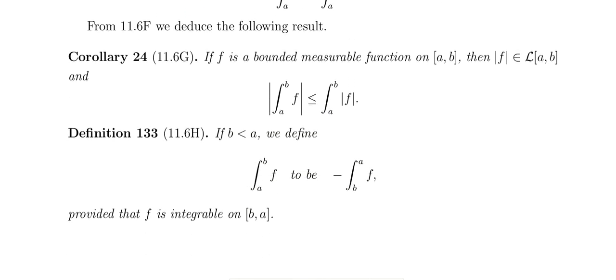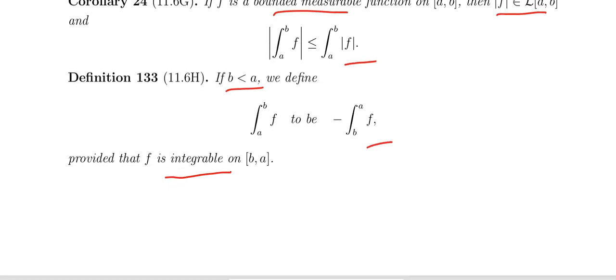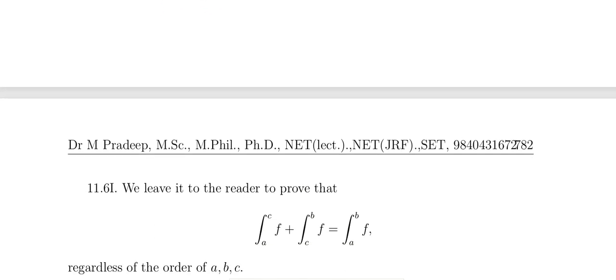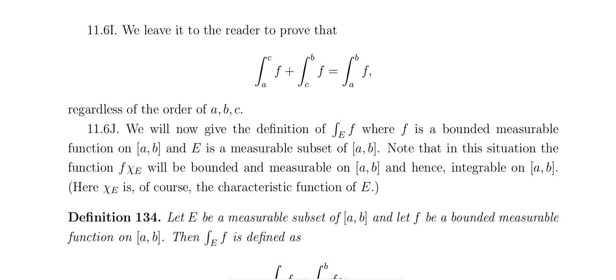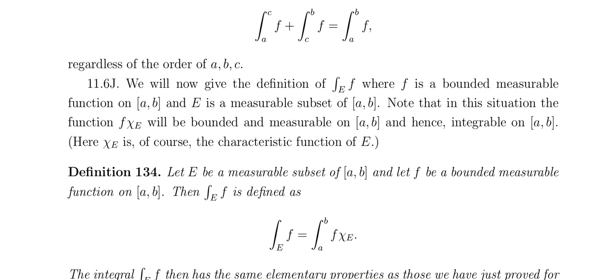அதே மாதிரி f ன்றது bounded measurable function, that is f is Lebesgue integrable, then mod f is also Lebesgue integrable. f ன்றது bounded measurable function இருந்தா போதும், mod f is also belongs to Lebesgue integrable on a comma b. So modulus of integral a to b f ன்றது that is less than or equal to integral a to b mod f ன்னு வரும். b less than a, so the integral a to b f to be minus of integral b to a f ன்னு சொல்லலாம். That is provided that f is integrable on b comma a, the same idea இல்லையா? So that integral a to c plus integral c to b ன்றது integral a to b define பண்ணலாம்.